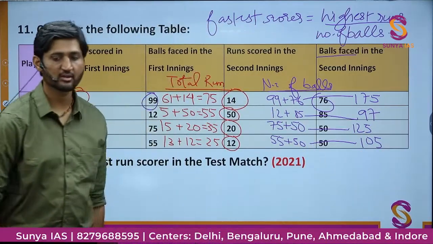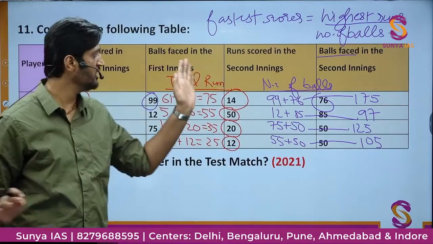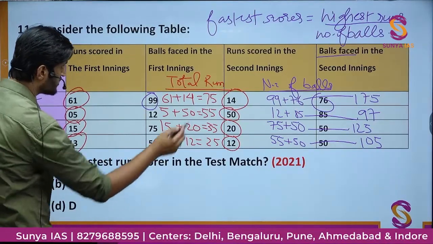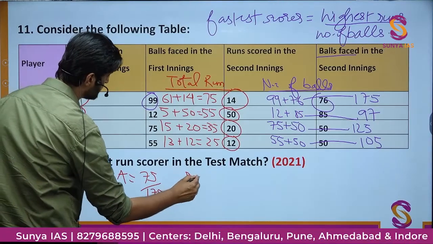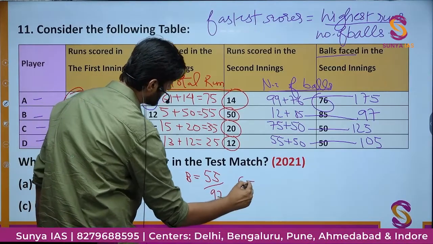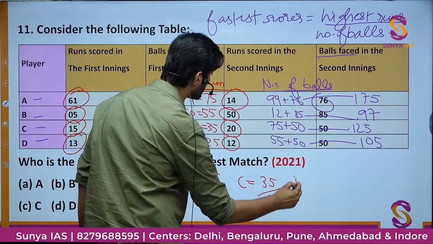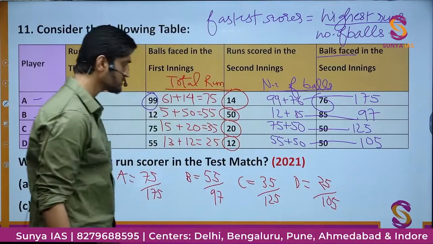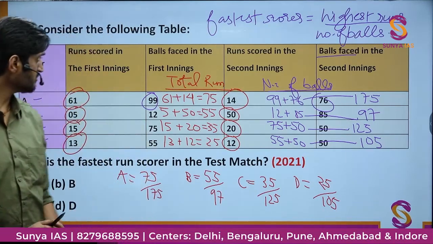What we have to do is find the rate, the total runs divided by the number of balls for each player. For player A, it is going to be 75 upon 175. For player B, it is going to be 55 upon 97. For player C, it is going to be 35 upon 125, and for player D it is going to be 25 upon 105.